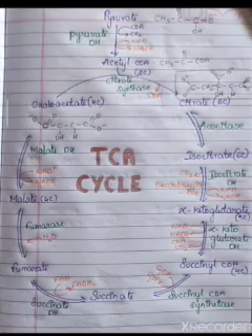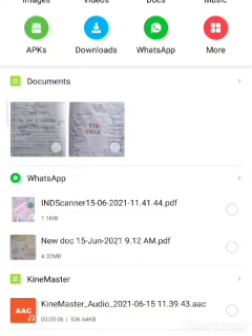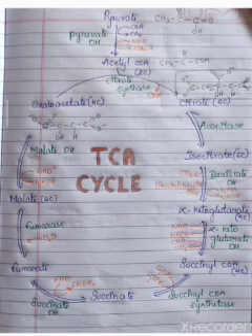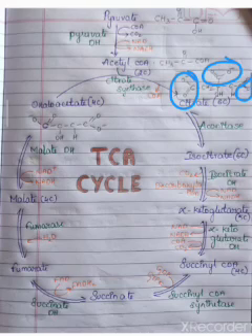If you observe here, one is this one, another one is this one, and this one. So 3 carboxylic groups are present in this citric acid. We call this compound a tricarboxylic acid, so we call this cycle the TCA cycle.